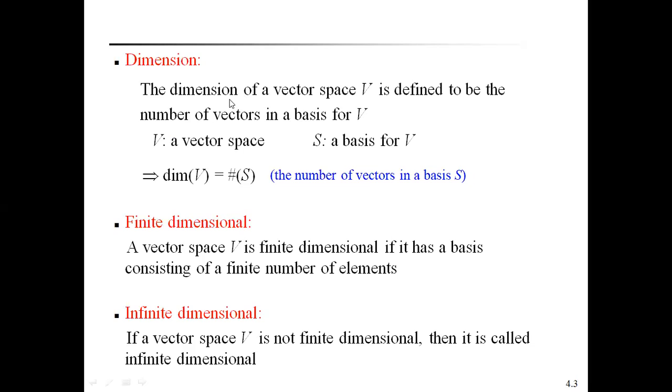The main definition: the dimension of a vector space is defined to be the number of vectors in a basis for V. Finite dimensional means the basis contains only a finite number of vectors. If the vector space is not finite dimensional, then it is called infinite dimensional.